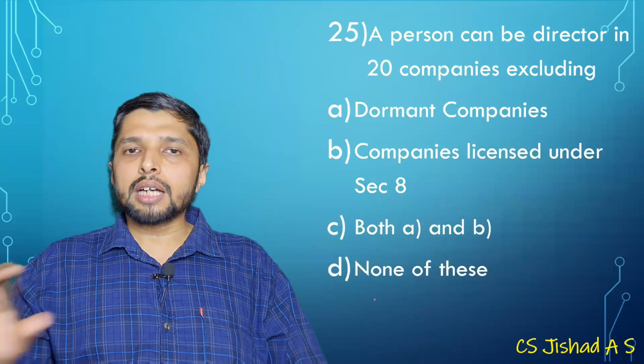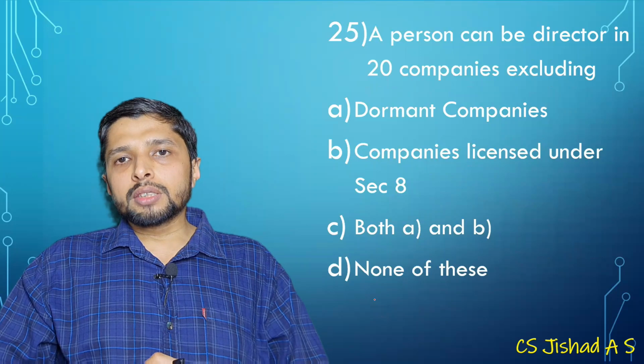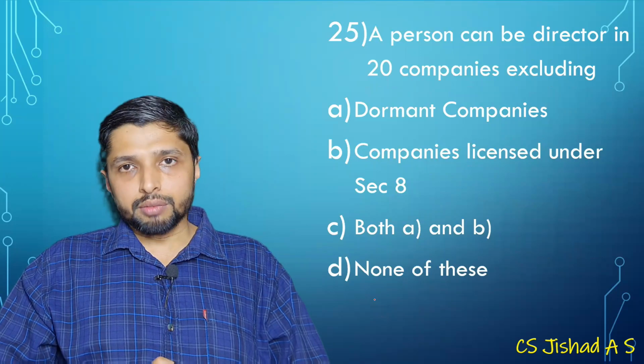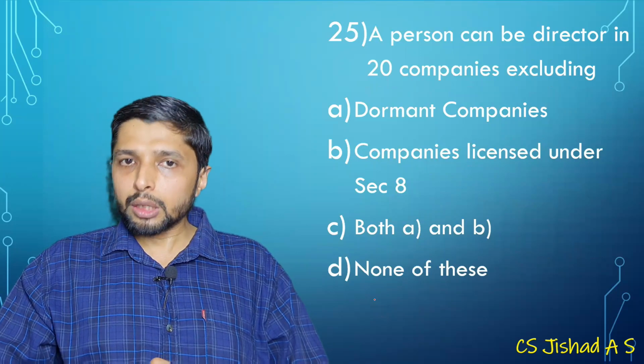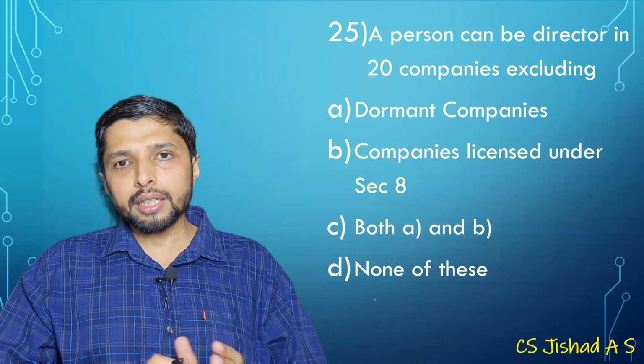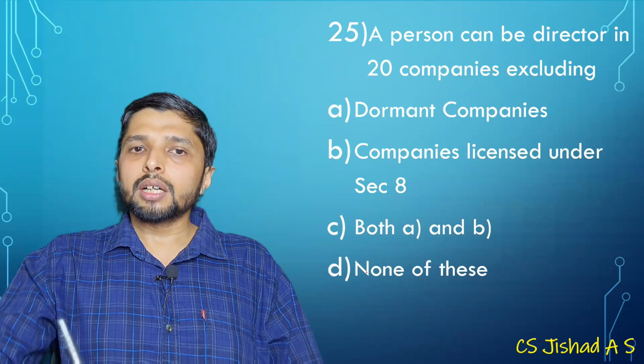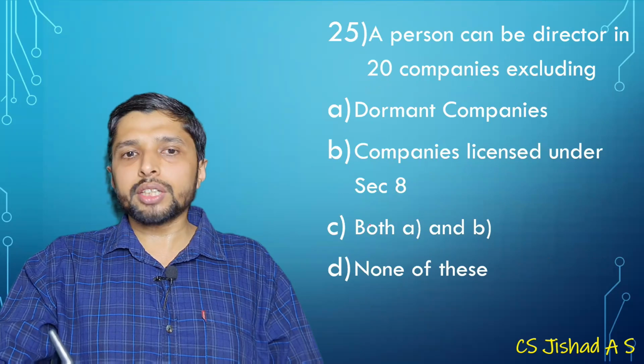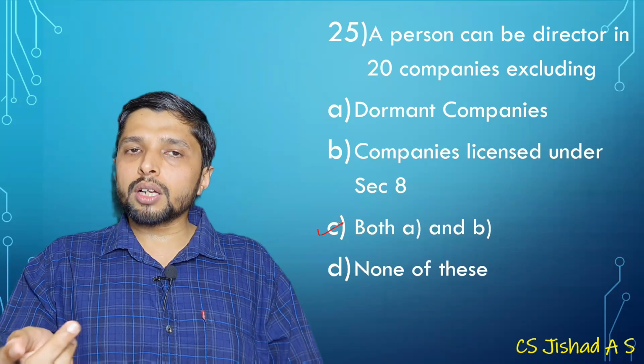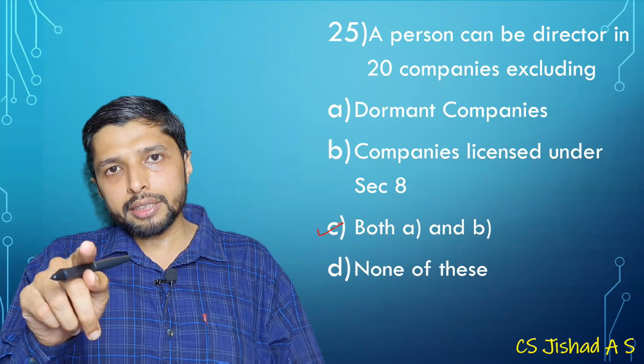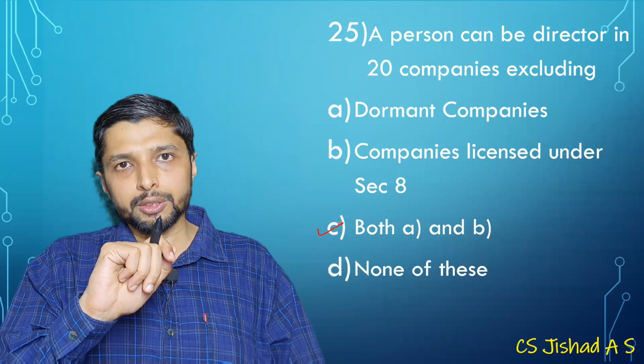Okay. Then last question of this part. A person can be director in 20 companies, 165 subsection 1, excluding, for computing 20 companies, we will be excluding dormant companies and section 8 companies. Okay. Then for computing 10 companies, we would be excluding section 8 companies.